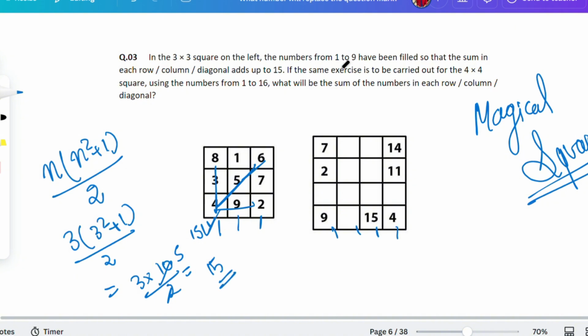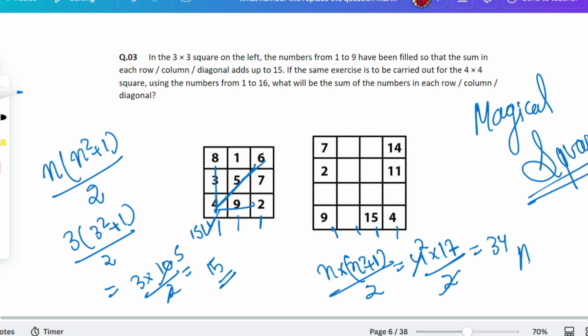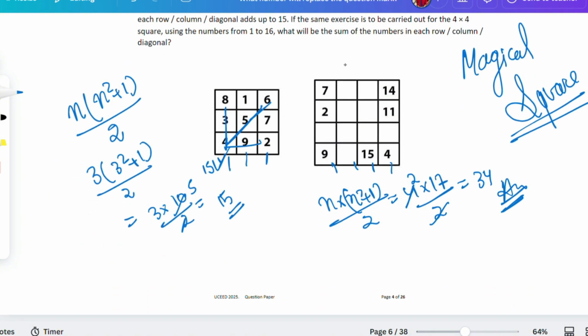If you'll be doing the same thing here, n into n square plus 1 divided by 2, that is equal to 4 into 4 square plus 1, that is equal to 17, guys, divided by 2, that is equal to 17 into 2, which is equal to 34. So the answer is 34, isn't it? That's the answer.